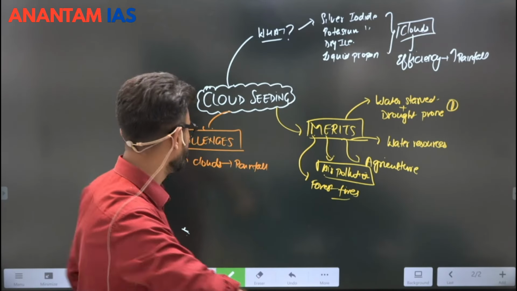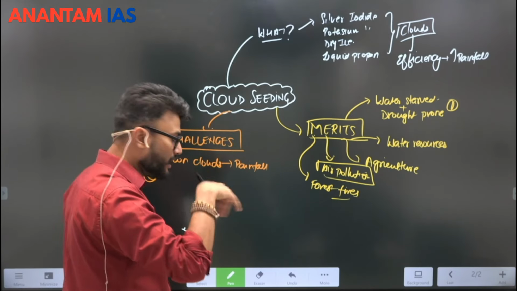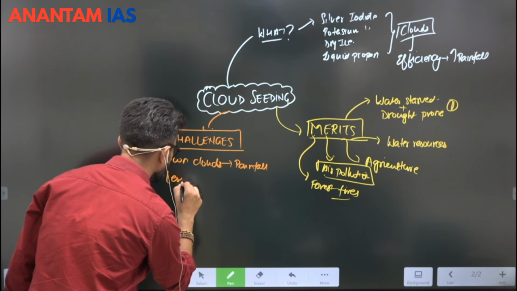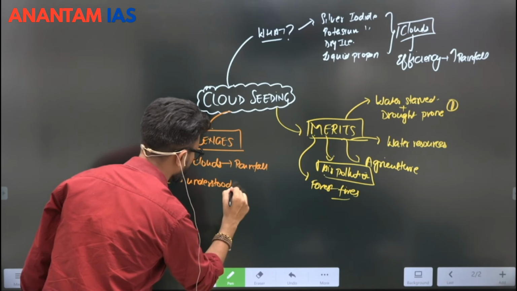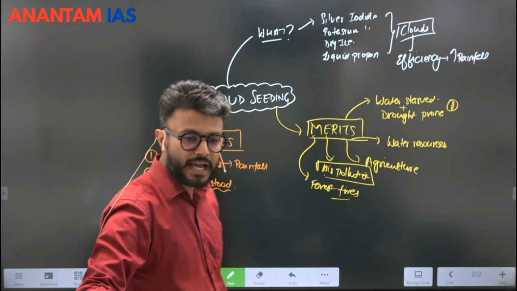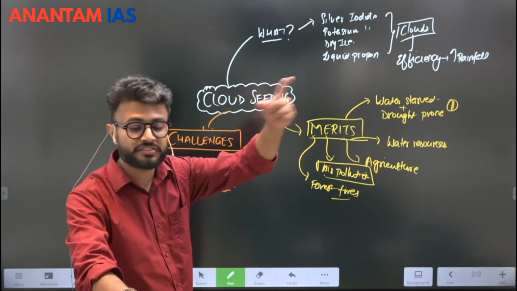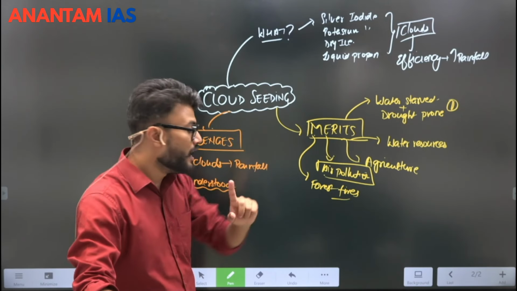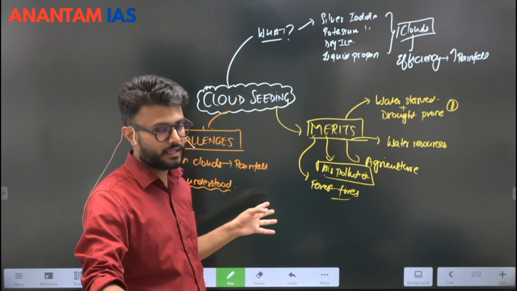The second important challenge is that the phenomenon is still relatively less understood. The research is still going on and we still do not know how cloud seeding can impact the large scale climate or weather of a place, how it can impact human health, and how it can impact agriculture.